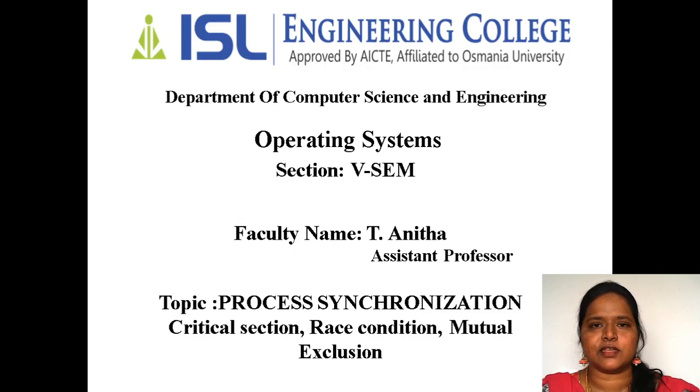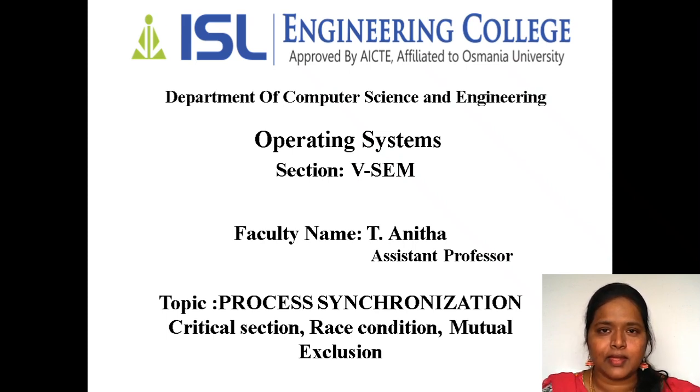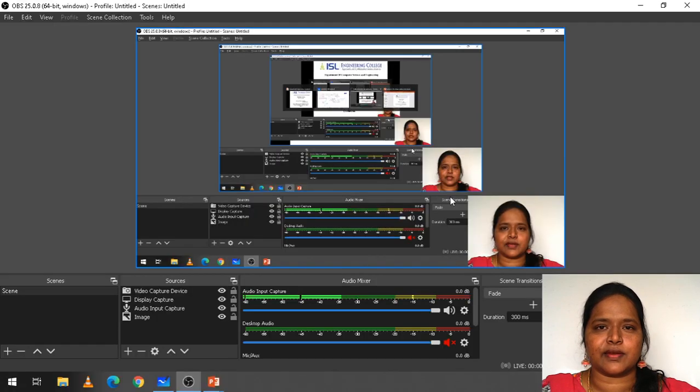So these are the things which we will see in process synchronization. Process synchronization, in the sense, synchronizing of processes. When do we require synchronization of processes? In cooperative processes only we need process synchronization. Why only in cooperative processes? In cooperative processes we are going to share something among different processes. So when we are sharing something among different processes, then we need proper synchronization between the processes. Critical section is one of the things in which we provide synchronization.